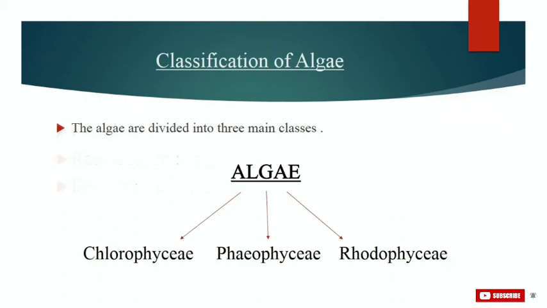Furthermore, in this slide we will be seeing some classification of algae. Algae are divided into various classes based on pigmentation, stored food and flagellation. The three main classes are, as you can see on your screen, Chlorophyceae, Phaeophyceae, Rhodophyceae. First we will discuss our first class, that is Chlorophyceae, the green algae.